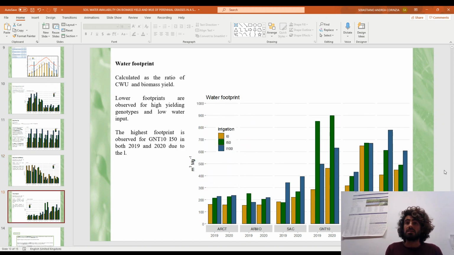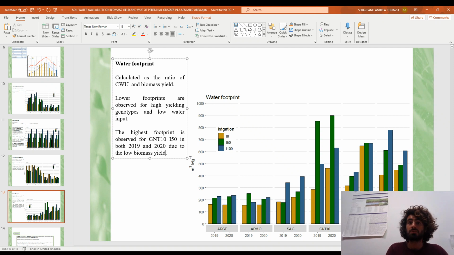Water footprint gives an estimation of the amount of water that is necessary to obtain 1 ton of dry biomass. It has been calculated as the ratio of crop water use and the biomass yield. The lower footprints are observed for high-yielding genotypes and at the lower water input. The highest footprint is observed for GNT10 in both 2019 and 2020 at the 50% of water restitution because of the low biomass yield obtained.